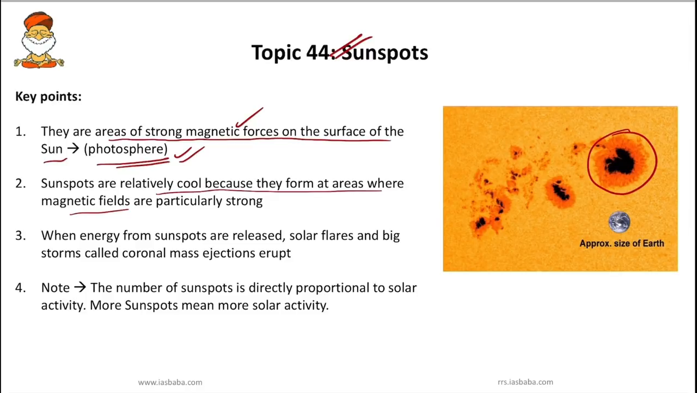And when energy from sunspots is released, you have to remember this point, solar flares and big storms called coronal mass ejections erupt from the sunspot. And one important point you have to note, as I discussed earlier, the number of sunspots is directly proportional to solar activity. So more sunspots means more solar activity.